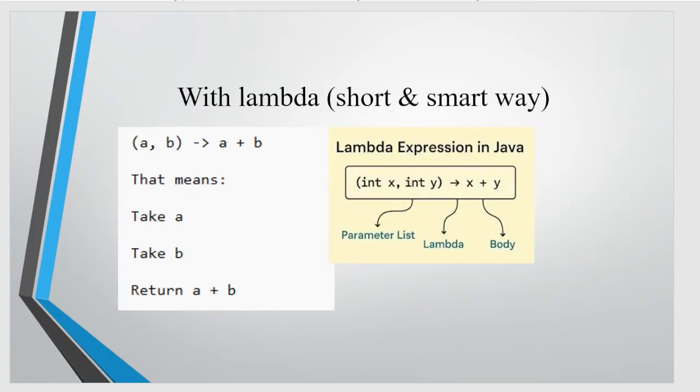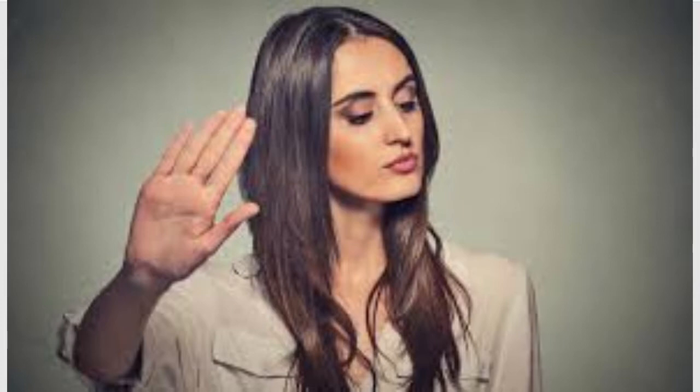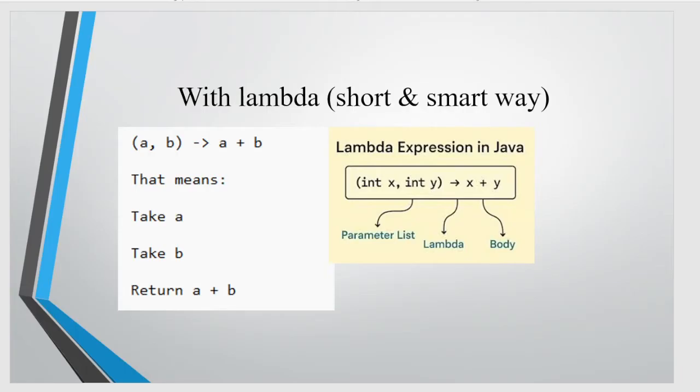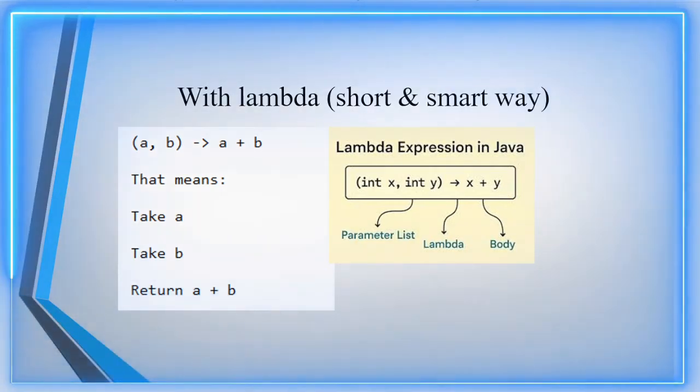So the same thing can be done with a lambda expression in a short and smart way. Instead of writing a full class, you just say take A and B and add and give the result. It sounds a little rude. That's what lambda is, very straightforward. So what do we gain? We don't need to do unnecessary drama, like creating a lot of boilerplate code, like creating a class, implementing, creating a method, right? So nothing is required. So less code, less problem, less debugging, so more productivity.